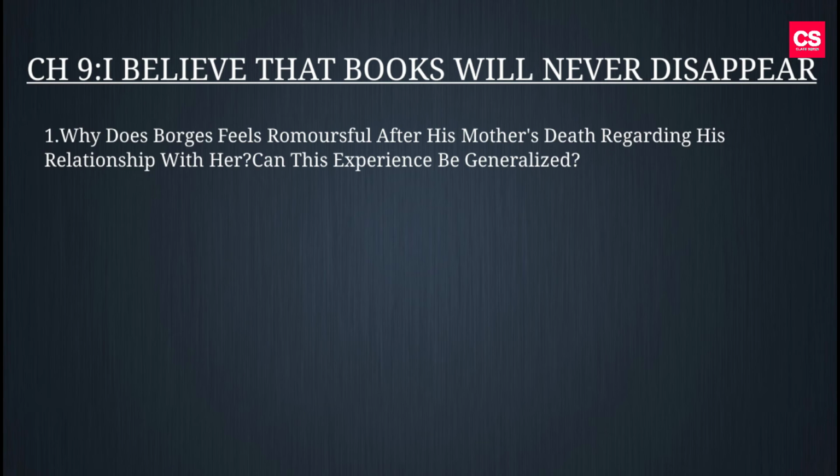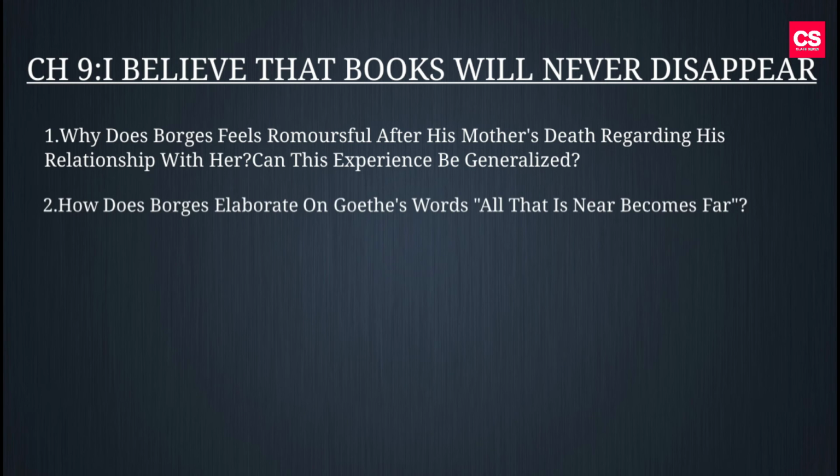First question, why does Borges feel remorseful after his mother's death regarding his relationship with her? Can this experience be generalized? Second question, how does Borges elaborate on Goethe's words, all that is near becomes far?